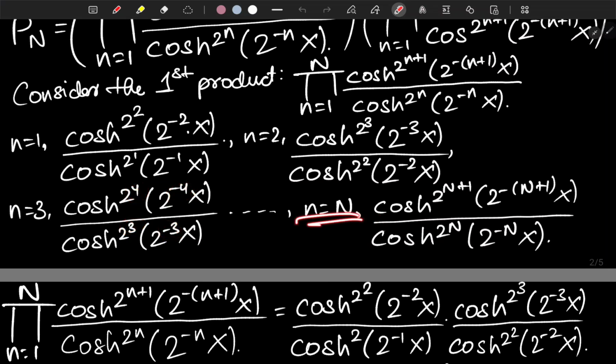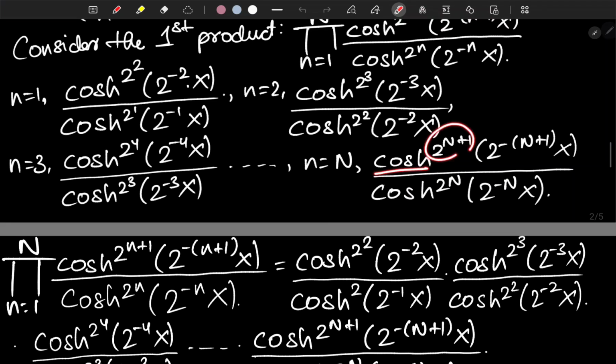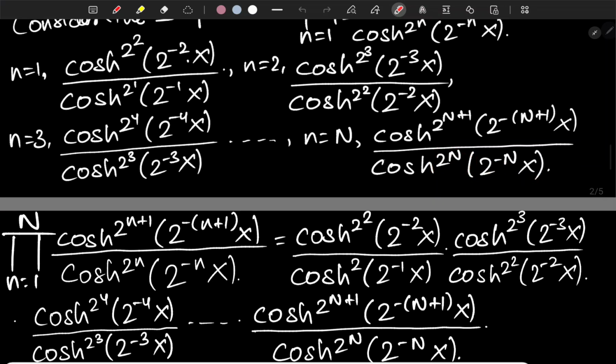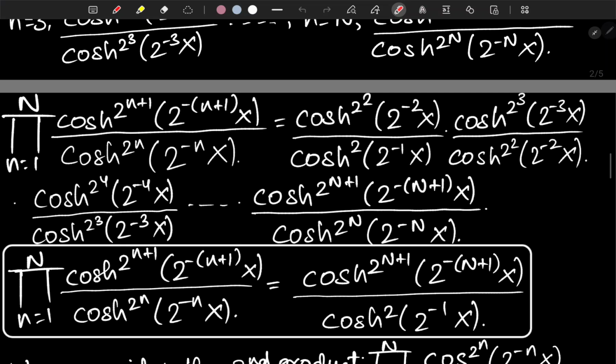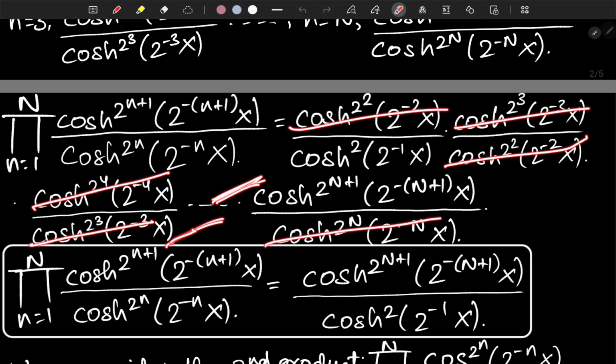And when you finally plug small n equals capital N, that's hyperbolic cosine of 2 to the capital N plus 1 of 2 to the negative capital N plus 1 of x over hyperbolic cosine of 2 to the n of 2 to the negative nx. When you multiply all the terms of the first product, this is what you will have. Take a look, this thing cancels out with this one, this one cancels out with this one, this cancels out with another term, and the second last term helps us get rid of this denominator.